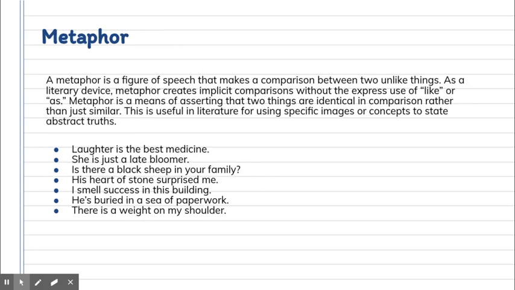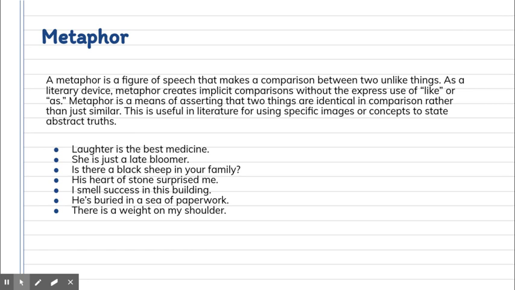A metaphor is a figure of speech that makes a comparison between two unlike things. As a literary device, metaphor creates implicit comparisons without the express use of like or as. Metaphor is a means of asserting that two things are identical in comparison rather than just similar. So you're saying something is something else, but it's a comparison that makes us more greatly appreciate what the two things are being compared as. This is useful in literature for using specific images or concepts to state abstract truths.